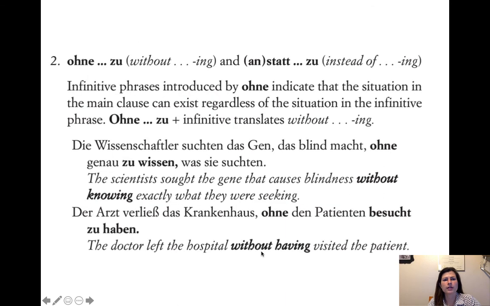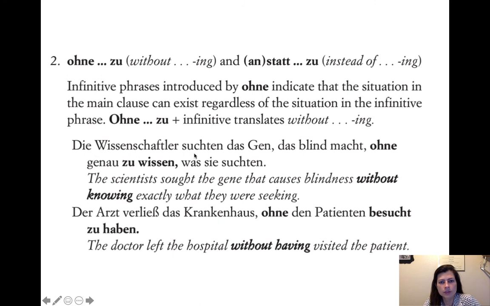Okay. Then we have some similar type phrases. Ohne zu, without doing something, or anstatt, or just statt zu, instead of doing something. So in a similar way, instead of introducing with um, we can introduce with ohne. Ohne, and then the infinitive phrase at the end that you might expect. So, ohne zu, you can say without doing that, right?